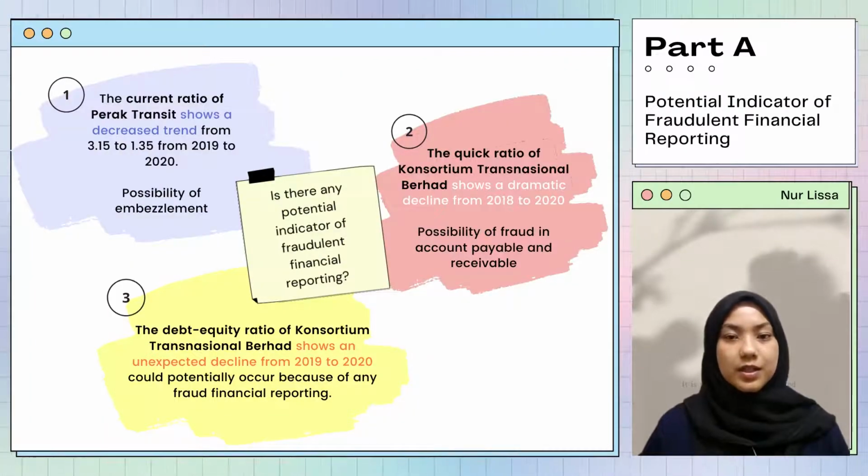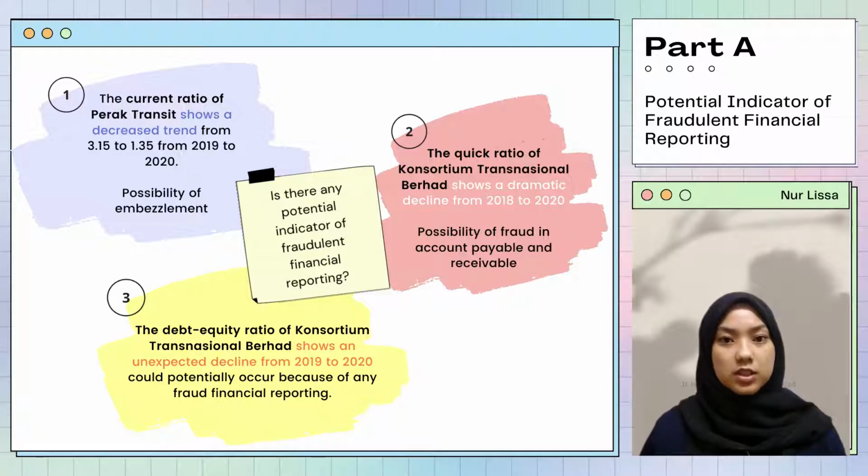In this slide is explained the potential indicators of fraudulent financial reporting. Based on the trend of the current ratio for Perak Transit, the ratio shows a decreasing trend, from 3.15 in 2019 to 1.35 in 2020. There might be a potential of fraudulent financial reporting, such as embezzlement, as the current ratio of Perak Transit is decreasing because of a decline in cash.